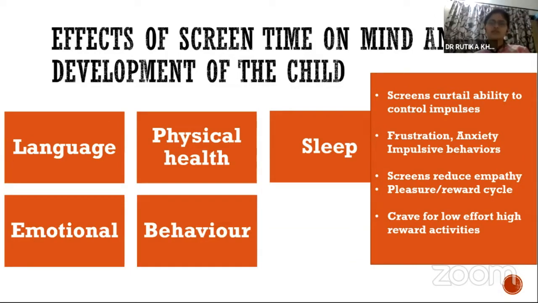Screens also induce the impulse and produce dopamine, which is a happy hormone for the brain. Its effect is inversely proportional to age. So the younger the child, the more dopamine secretion will take place and the more likely the child will become addicted to screens further onward. And after some time, it is really very difficult to take the screen out of his or her life.